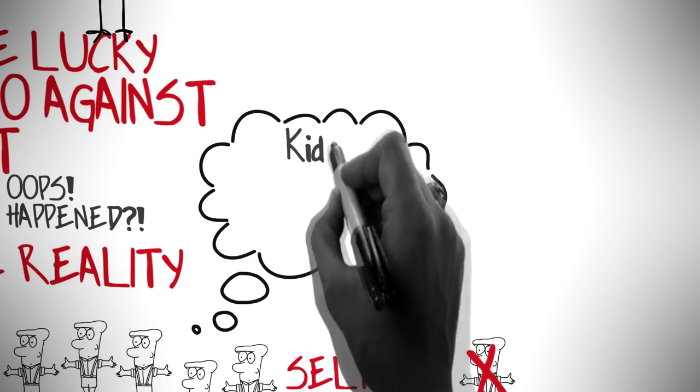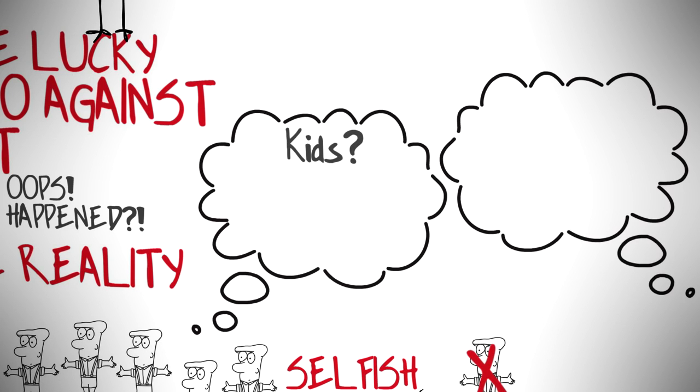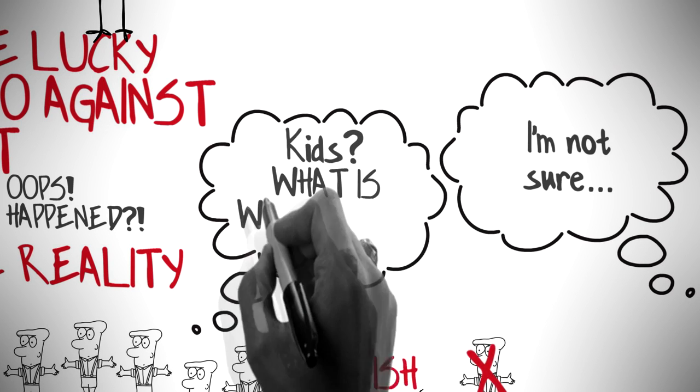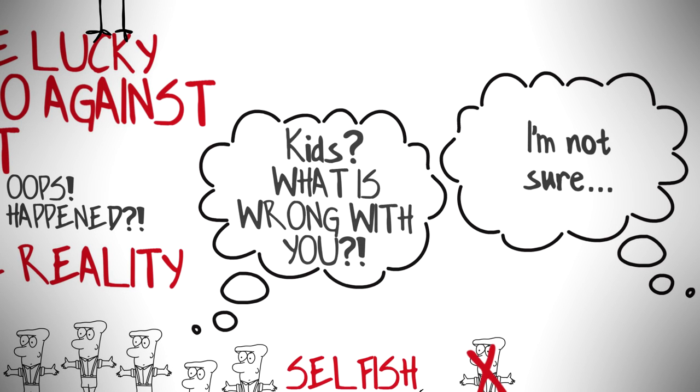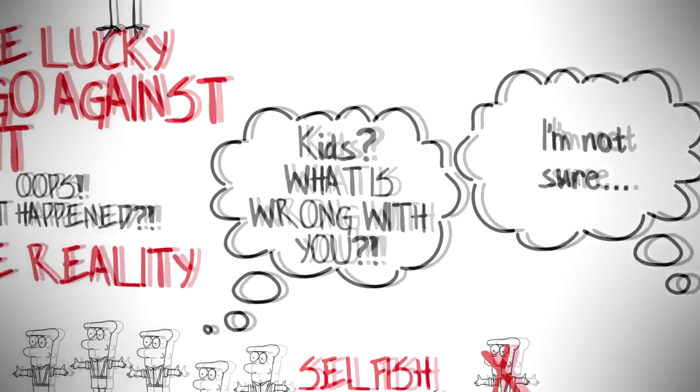Another thing I get asked a lot is when I'm going to have kids. And my answer is, I'm not sure if I want kids or not. I don't know if I want to play the game that I'm programmed to play, which is to have kids so my genes can keep going, or just create my own game and play that. And to this, most people's reaction is just pure shock. How could you possibly not want kids? What is wrong with you? And that's great that there's such a strong reaction, otherwise we would be extinct by now. But I might have kids or I might not. I don't know yet. I don't want it to be determined just by what I'm programmed to do, which is why most of us are brought into this world.